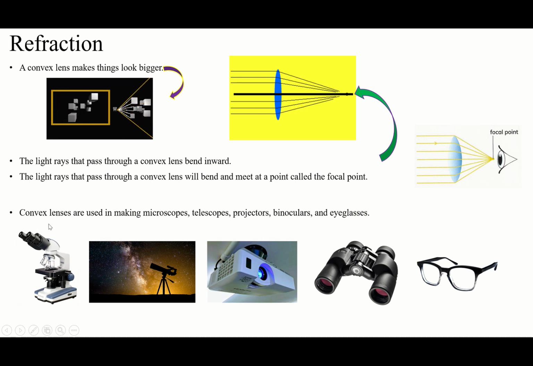And why do we need convex lens? How can we get benefit? We can make many instruments like microscope, telescope, projectors, binoculars, eyeglasses, whatever we have here, and we can make more things, of course, but these are some examples.